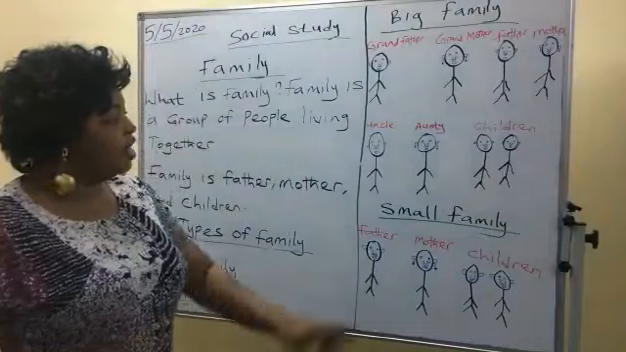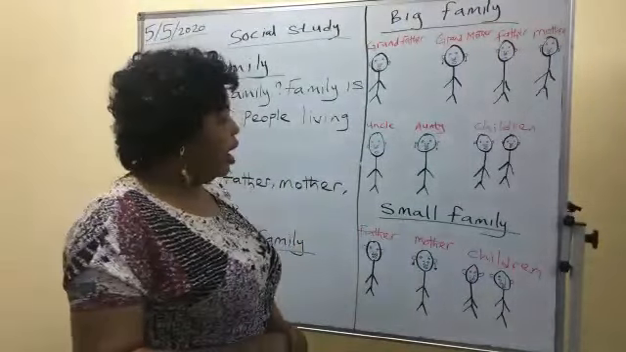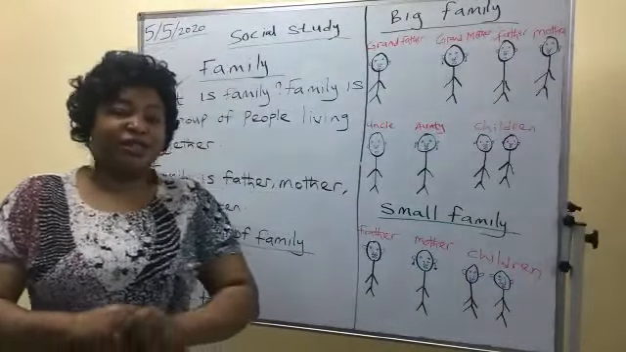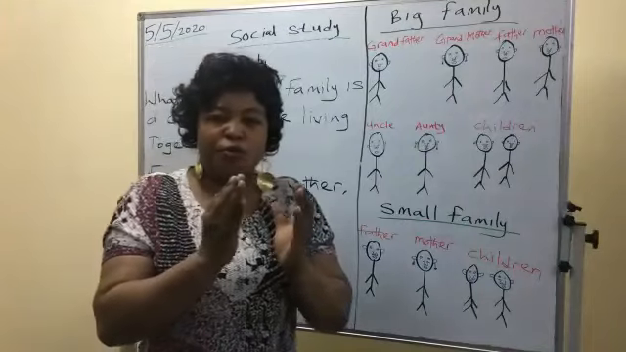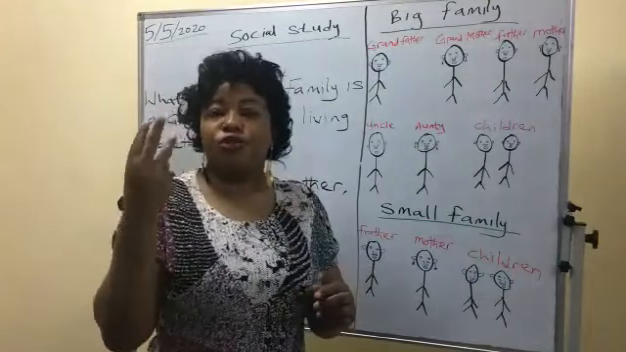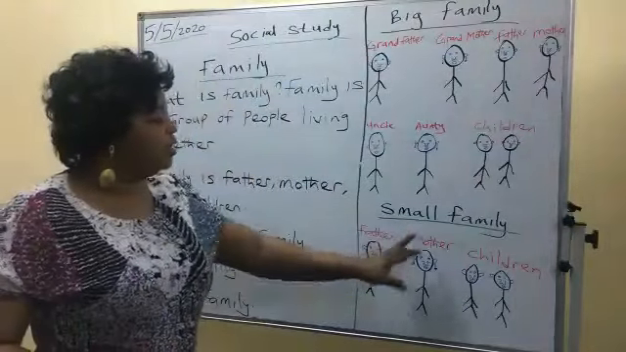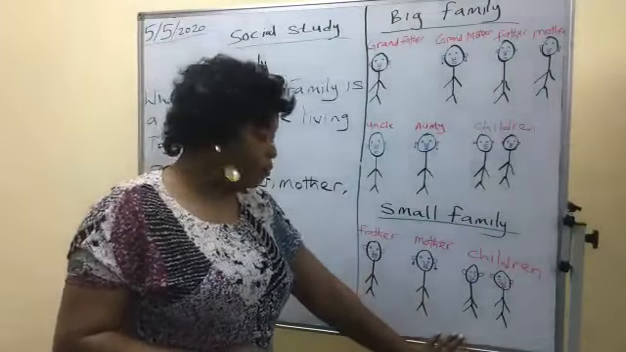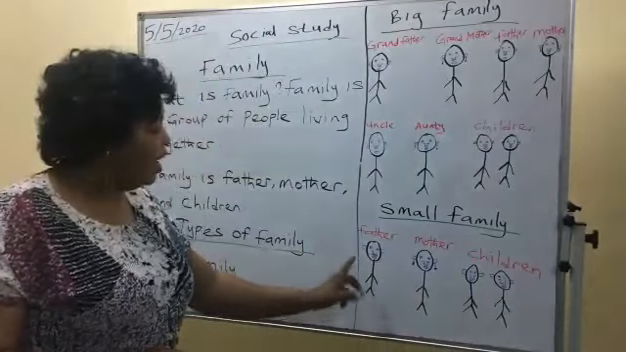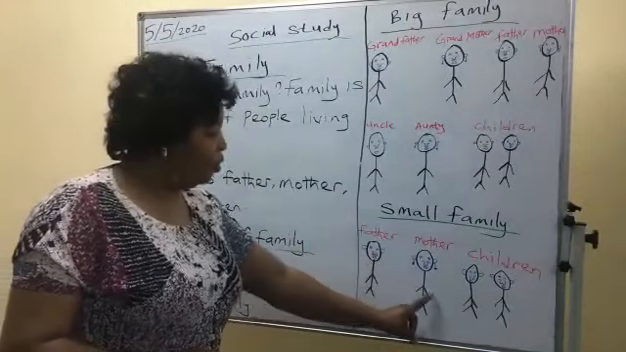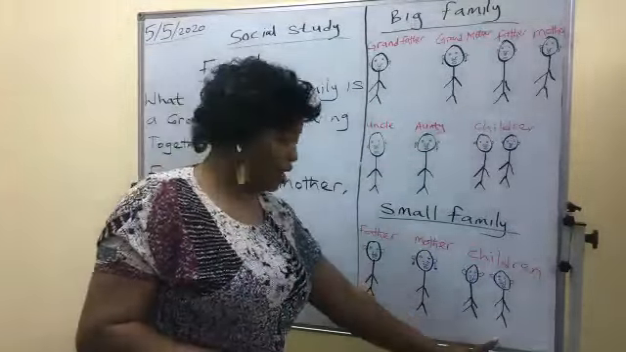Now let's go and see small family. I told you small family is something small. Maybe 2 people or 3 people. We call them small family. Now this is diagram of small family. Small family is father, mother, and children.